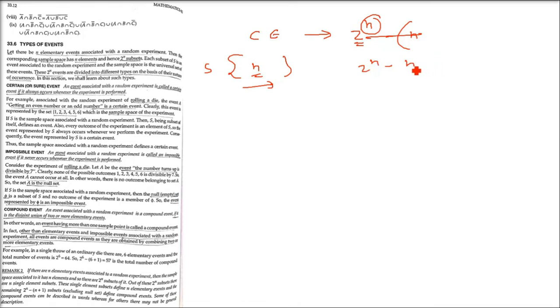Why? Because anything which is not in the elementary events will always be impossible. So there will always be one impossible event, because probability is from 0 to 1. That we will talk about in axiomatic approach. But for now, the number of impossible events is 1. So from the whole set of subsets, subtract the elementary events, subtract the impossible event. So you will get 2 to the power n minus n minus 1 as the number of compound events.